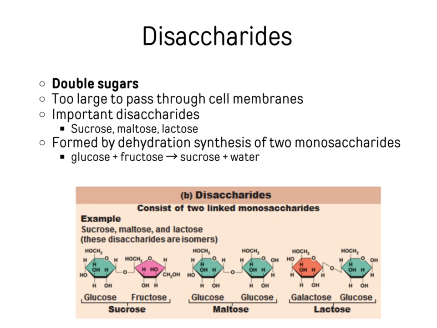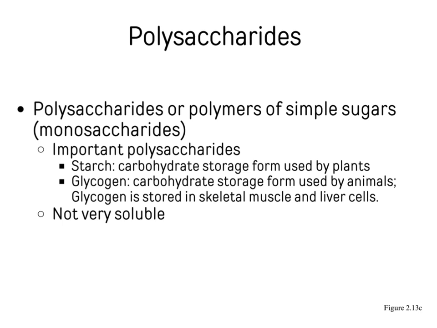Now, double sugars are when we again combine two monosaccharides, like glucose and fructose to give you sucrose, galactose and glucose to give you lactose, and glucose and glucose or two glucose monomers to give you maltose. Much bigger though when we're looking at polysaccharides, so polymers of simple sugars, polymers of monosaccharides.